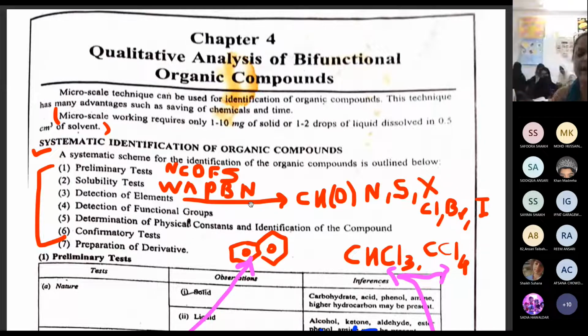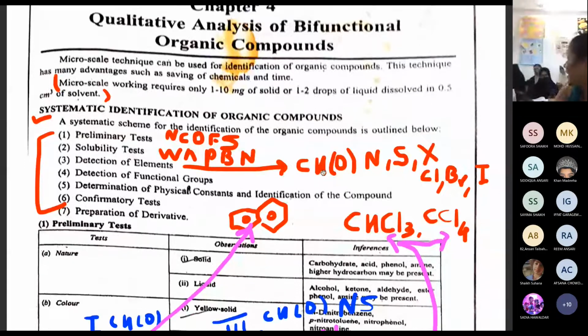Now the next one is detection of elements. This is very important because from here you will understand which other elements are there. Carbon and hydrogen are already there. Oxygen is also there, but I put oxygen in square brackets because some compounds like chloroform, carbon tetrachloride, chlorobenzene and naphthalene don't have oxygen in their structure.